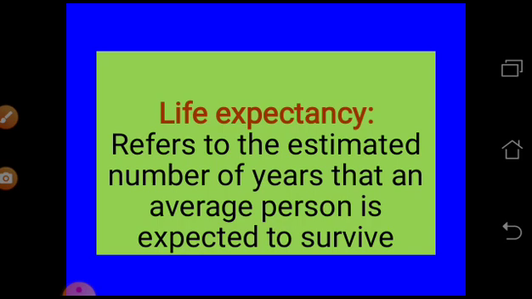Life expectancy means for an average person. It's not that a person cannot die before that age. If you consider 60 or 70 as the life expectancy, we cannot say that no one can die before the age of 60 or 70. It's not like that. This is an average. Maybe one person can die at the age of 20, another at the age of 90 or 100. When many people are there and we calculate the ages at which they died and take an average, only then can we find the life expectancy.